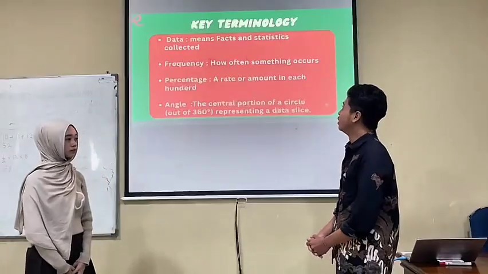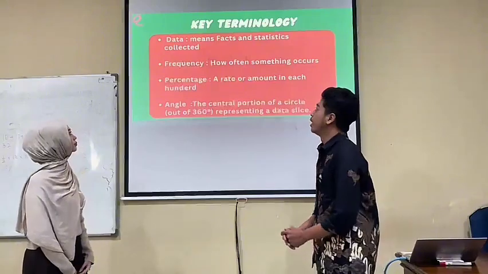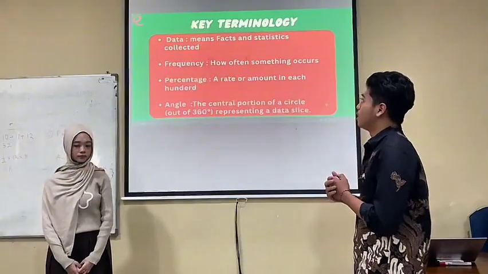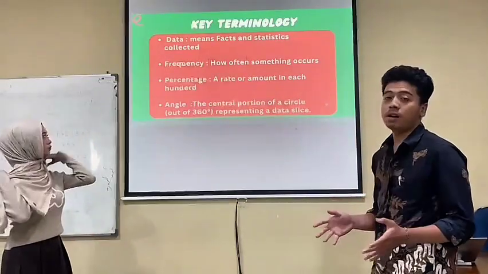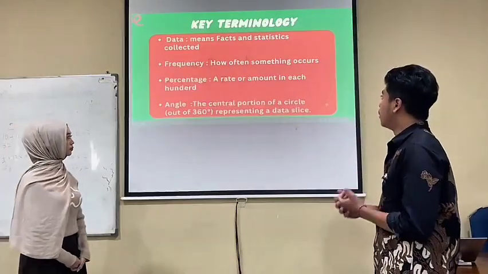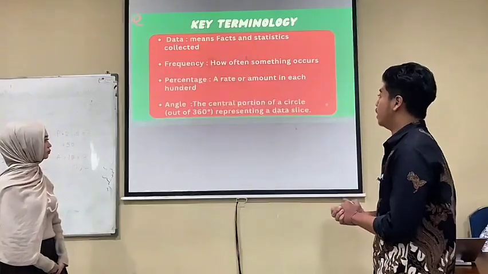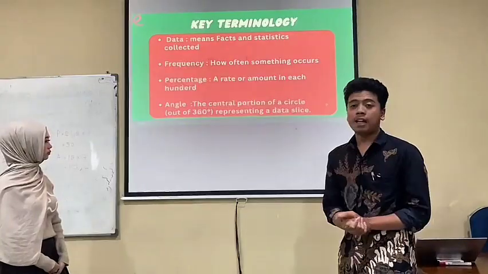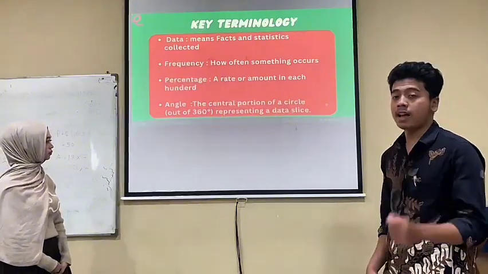Before we look at the formula, let's understand the key terminology. First, data. Data is a collection for statistics. Second, frequency is how often something occurs. Third, percentage, a rate or an amount in every hundred. And last, angle, the central portion of a circle out of 360 degrees representing a data slice.